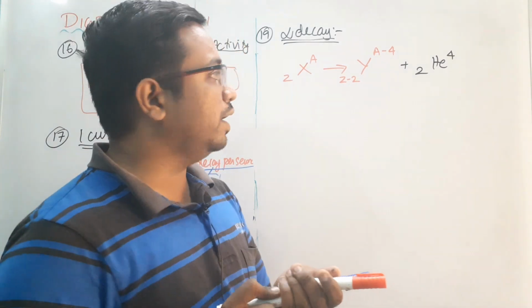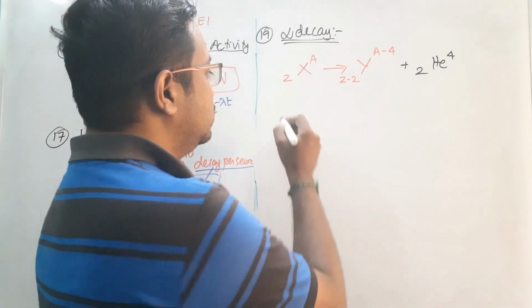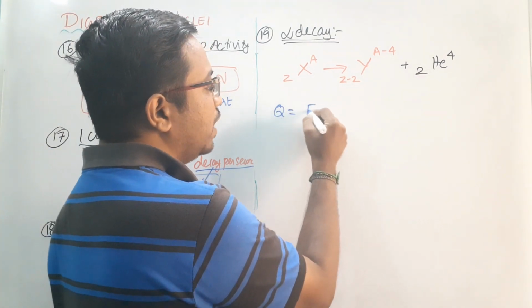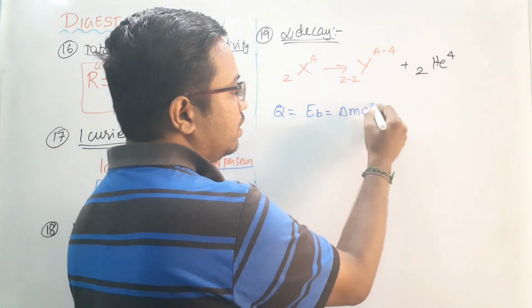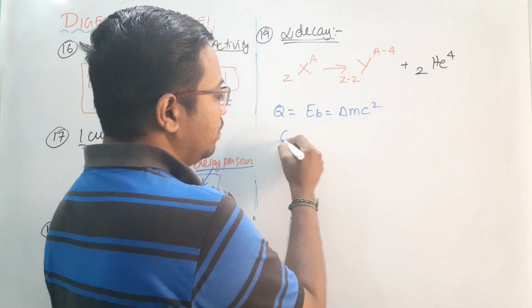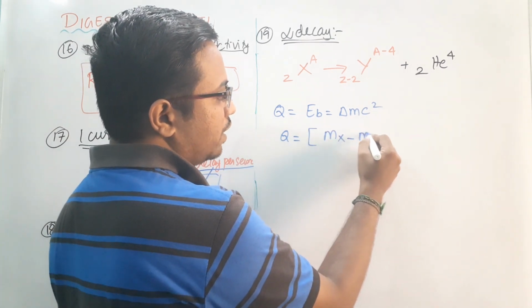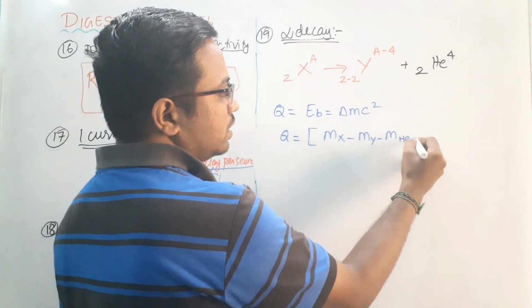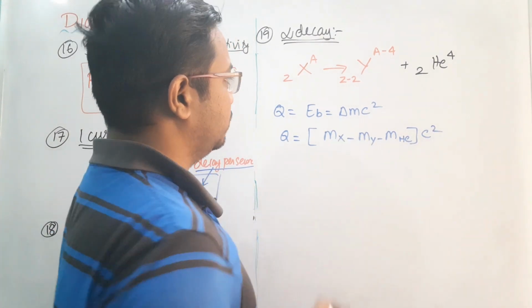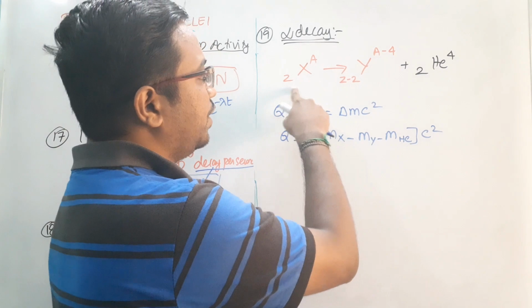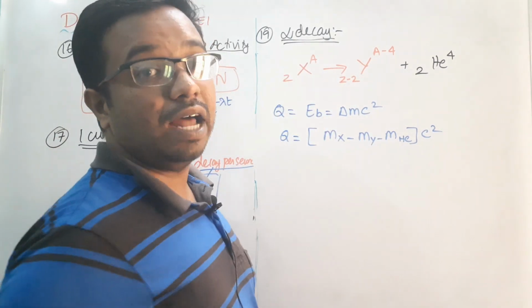In alpha decay, more probably one question will come, that is the Q value. Here the Q value is nothing but we have to calculate the binding energy for it. The binding energy we calculate by del m into C square. Here the del m value can be written as mass of X, the reactant, minus product. As in our normal way, just calculate this value. By this way, the mass number reduces by 4 and atomic number reduces by 2. This is what we call an alpha decay.